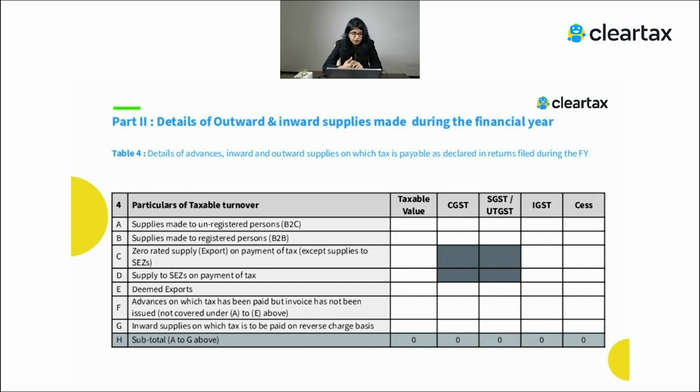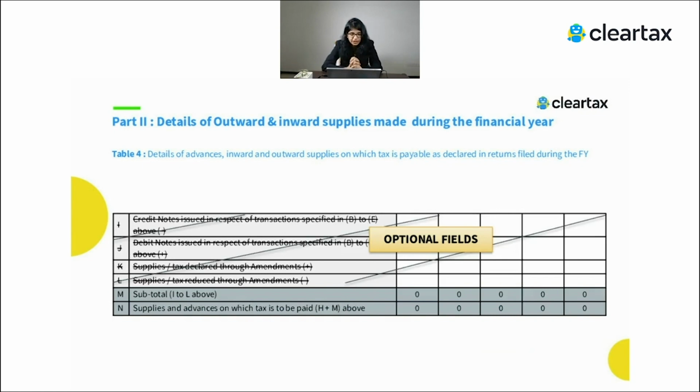Now there is a question of reverse charge. If there is an inward supply liable to RCM, and you have shown it in the current financial year and it relates to the current financial year, show it in 4G of GSTR 9. And if you have done it in the next year, better to show it in the next year because you would not have claimed the ITC. So that again needs to be shown in the next year.